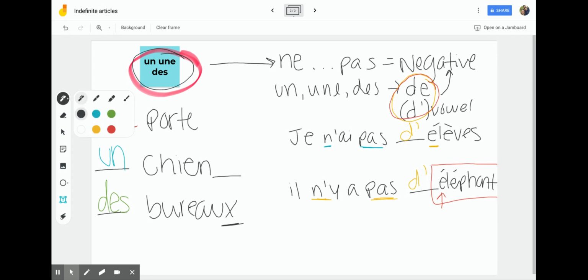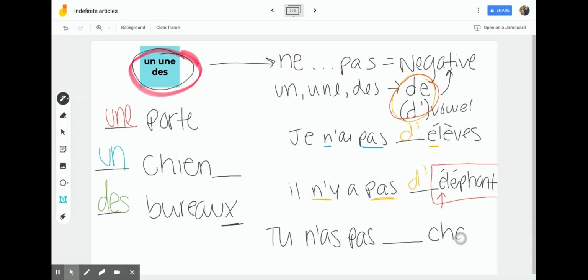Let's do another negative example. So let's say tu n'as, you don't have, tu n'as pas, and then we're going to say chat, cat. Tu n'as pas, blank, chat. So let's look at this word right here. Remember, we're always going to look at the word that comes after our article.